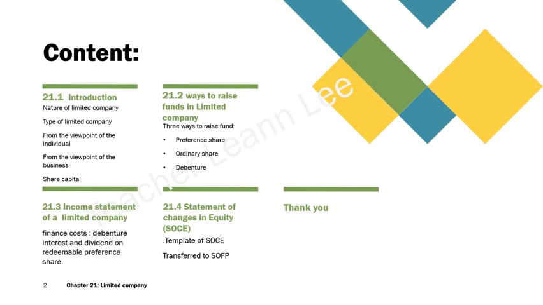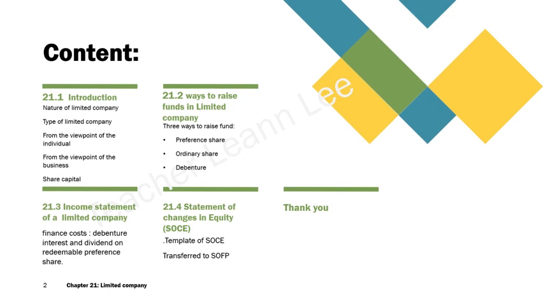Previously we talked about bank loan interest, but here the finance cost is an expense that includes the debenture interest, which we need to pay to the debenture holder at maturity, and the dividends on the redeemable preference share. A redeemable preference share is bought back by the company that issued it, and it is similar to the debenture.